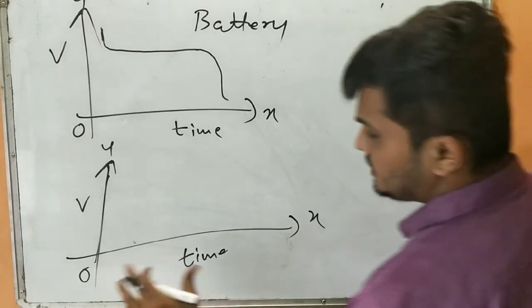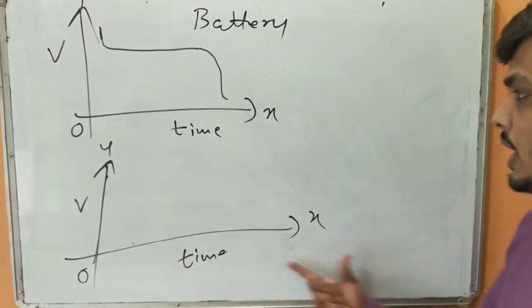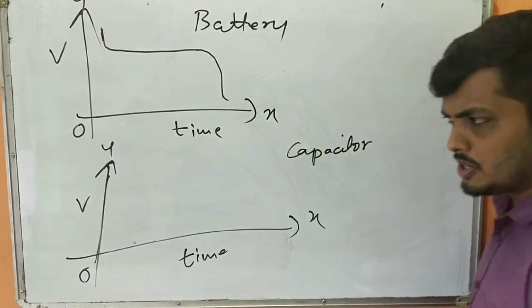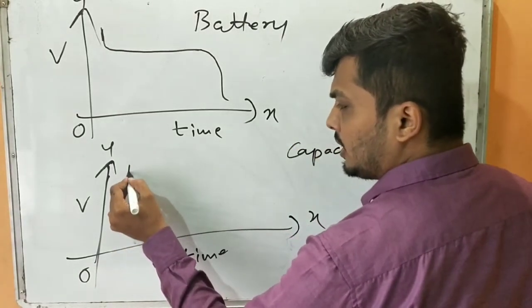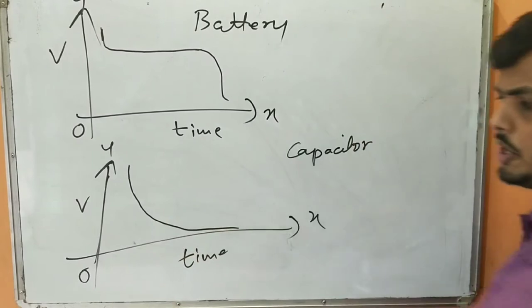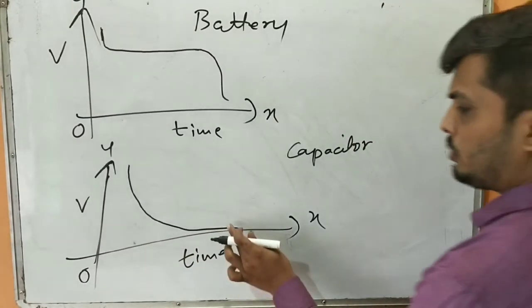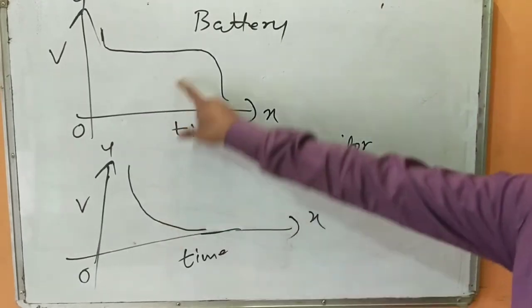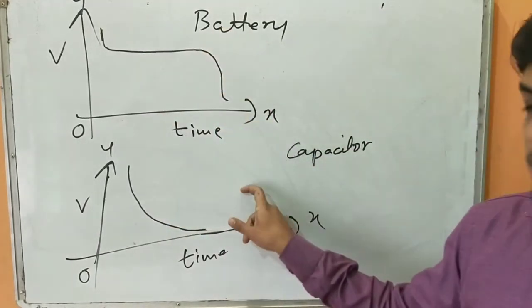But if I draw the same graph, potential versus time, for the capacitor, then I am going to find that this graph drastically reduces with time. It will not come up to here also. Clear? So what you can see from these two graphs, this is for the battery and this is for the capacitor.